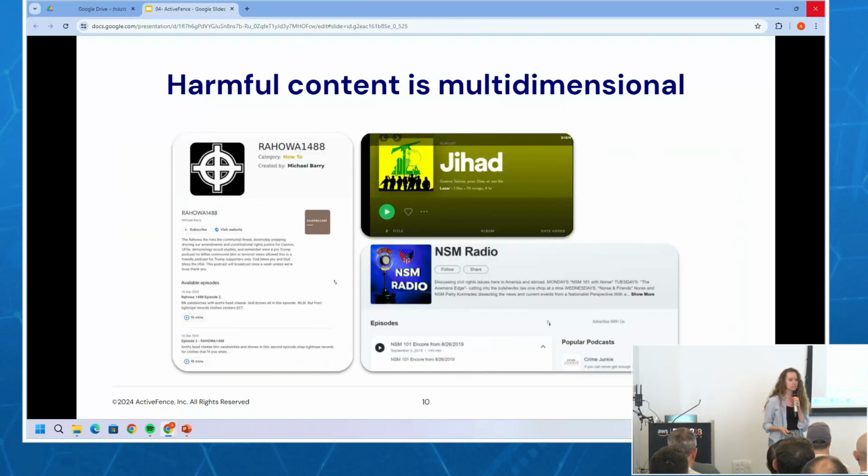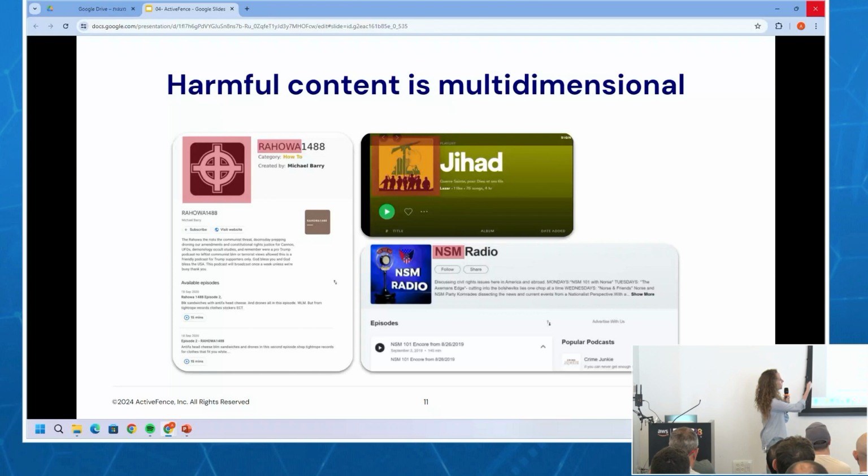Another thing about harmful content is that it's multidimensional. No one says that bad actors need to only use text or only use images. They can use games, they can use audio. So here are some examples from some of our favorite audio streaming platforms. And again, this might require some subject matter expertise to understand what we're looking at. The previous one didn't really.